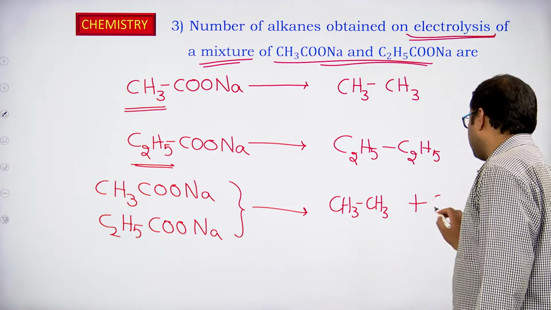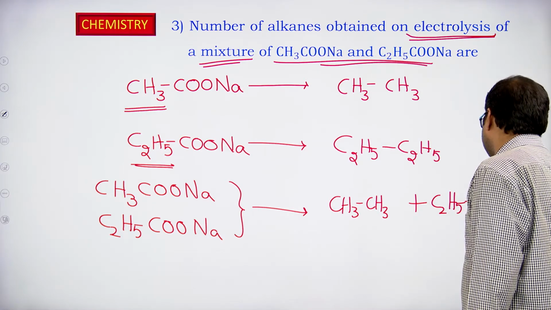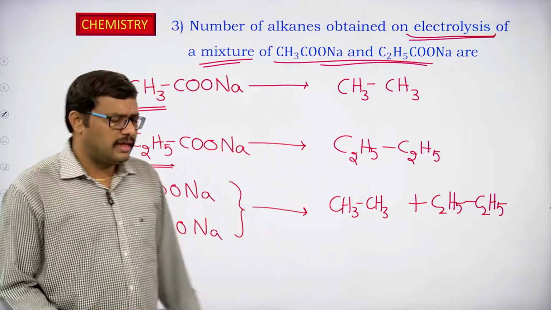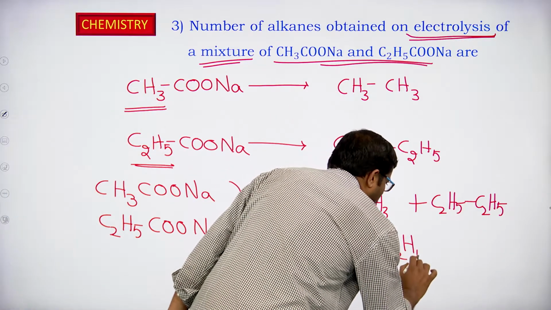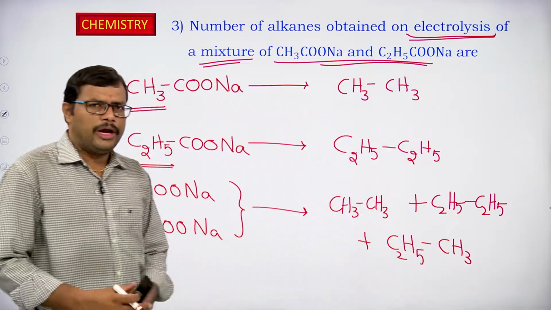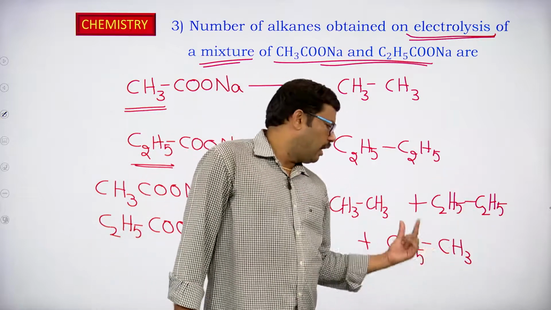And ethyl radicals will react together, we get butane as a product. Even there is a possibility that methyl radical and ethyl radical can react with one another, and we get C2H5CH3, that is propane. So, we are going to end up with the formation of ethane, butane and propane.